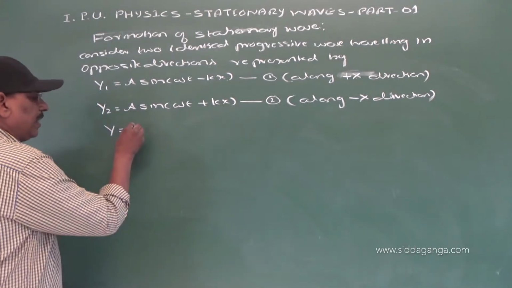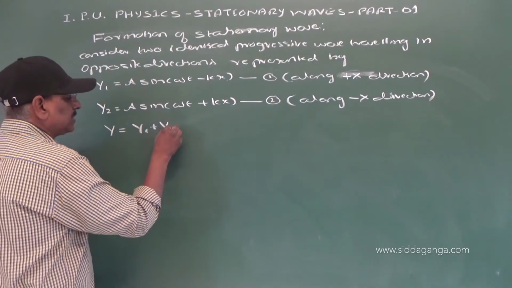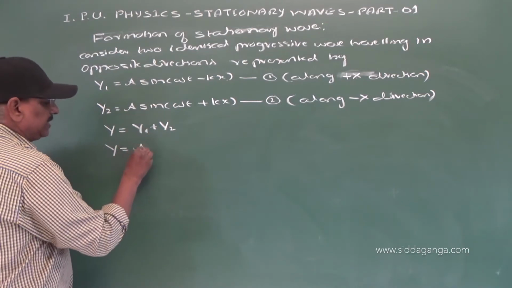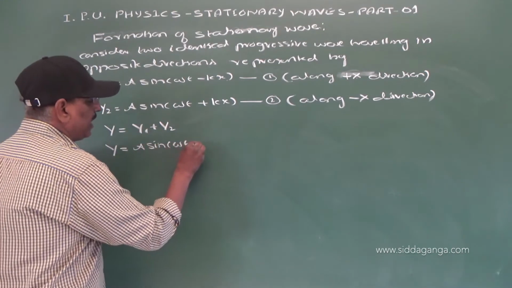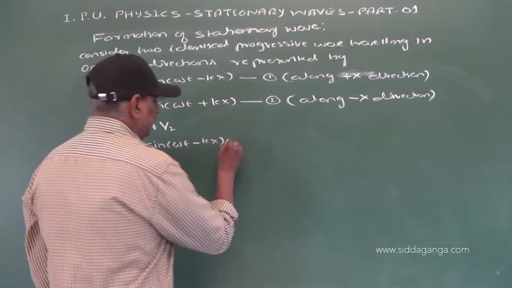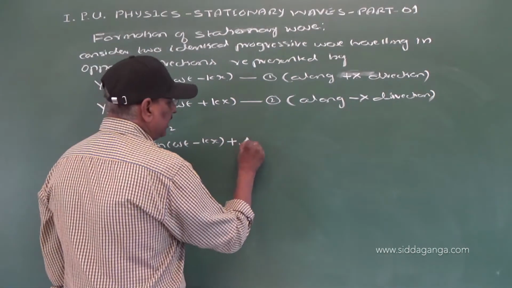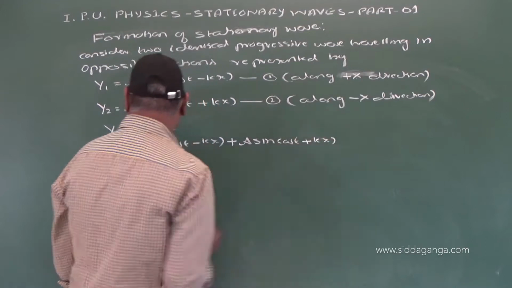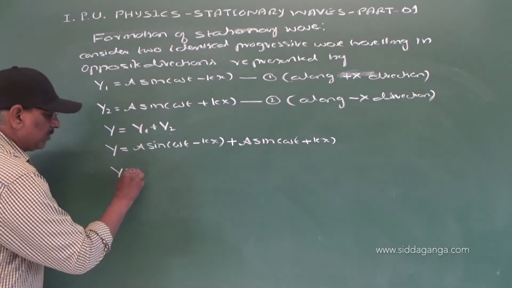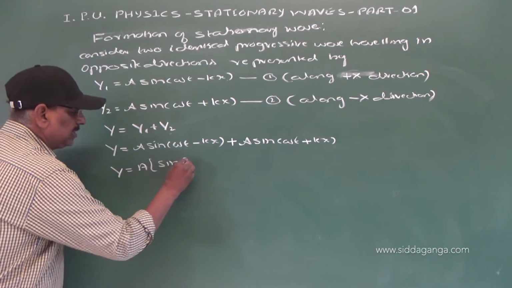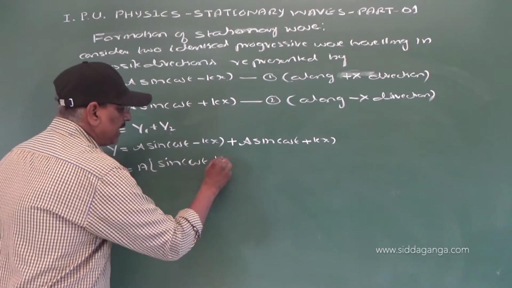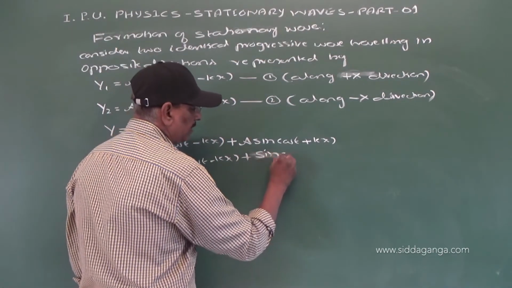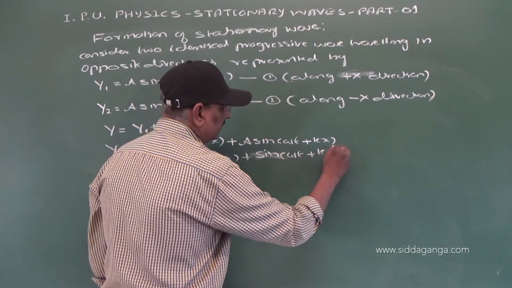is equal to y1 plus y2, or y is equal to a sin(omega t minus kx) plus a sin(omega t plus kx), or y is equal to, taking a common, a times [sin(omega t minus kx) plus sin(omega t plus kx)].